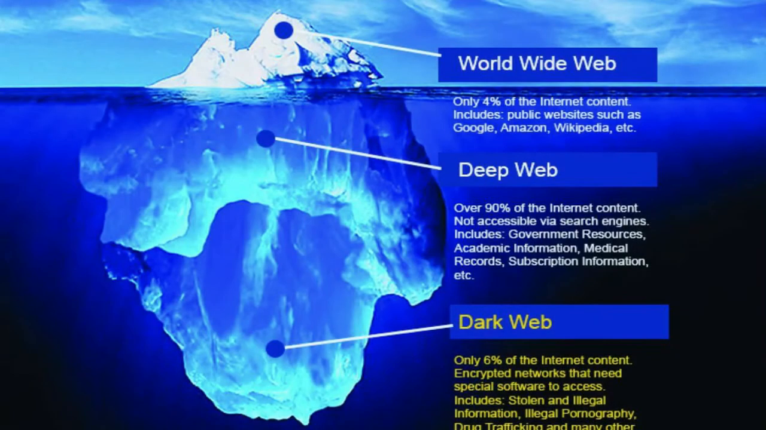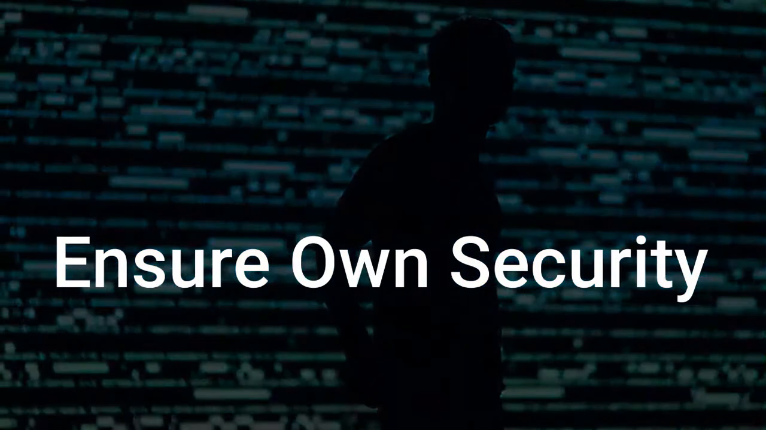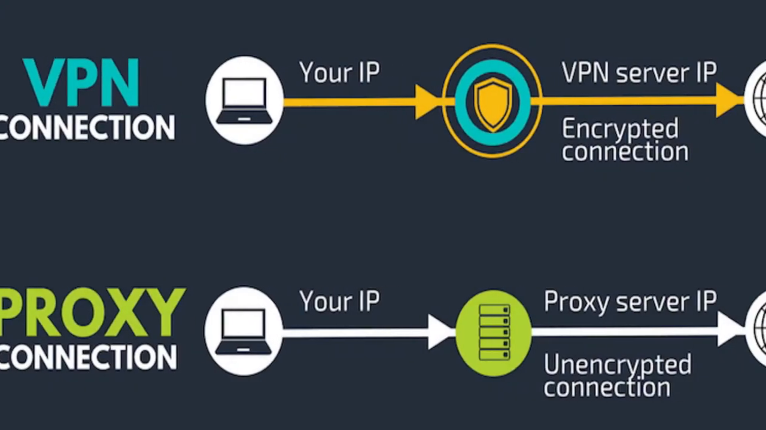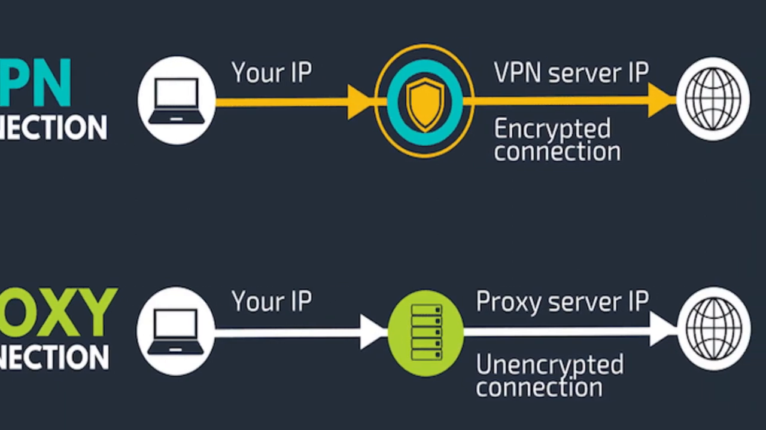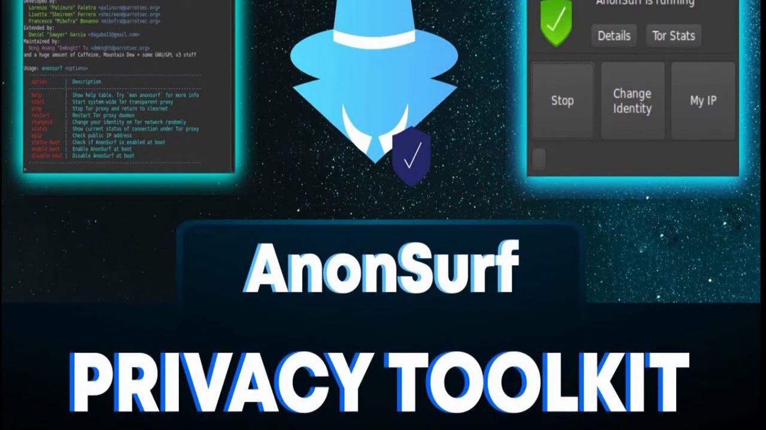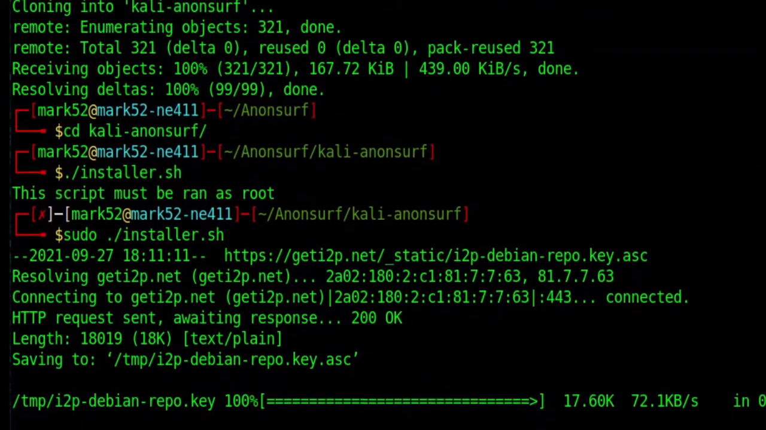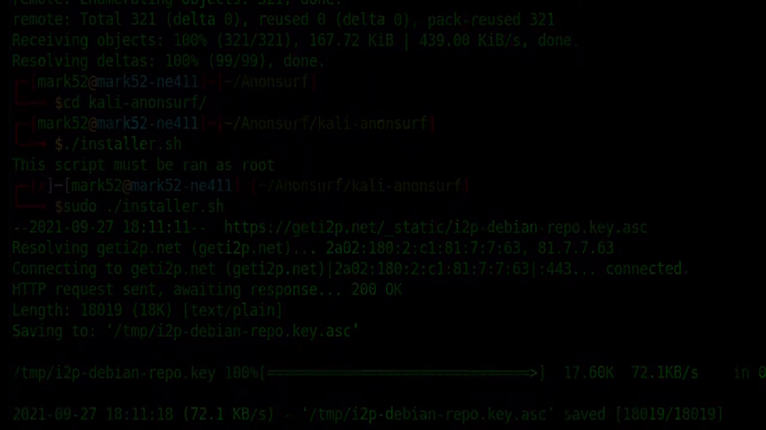How to get into the dark web. If you really want to get into the dark web, you must ensure your own security first. For this, you need to use a VPN or proxy chain. I personally used AnonSurf as a NordVPN and proxy chain. Although I used to use it in Linux, now a Windows version is also available.